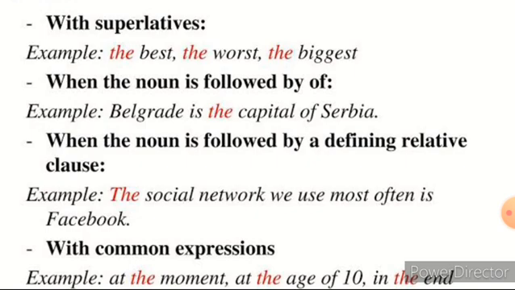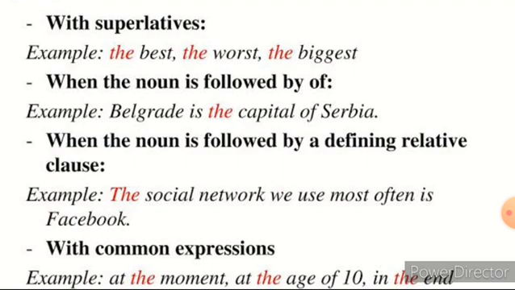Next, when the noun is followed by of: Belgrade is the capital of Serbia. Here, for a specific place, we can use the article the. Look at the next one. When the noun is followed by a definite relative clause, for a specific thing, we can use the article the: the social network we use most often is Facebook. Here the article the is used.